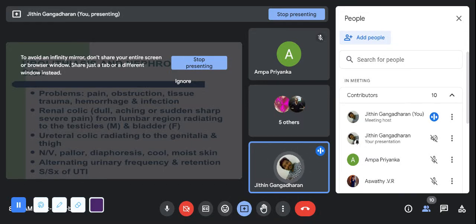Now, what are the main signs and symptoms? The main sign and symptom is pain. The pain may be varying.